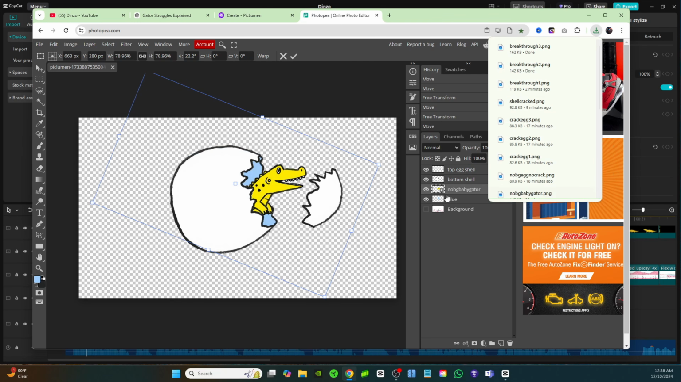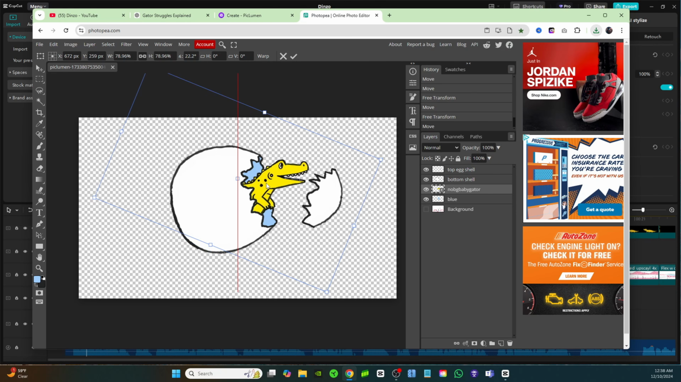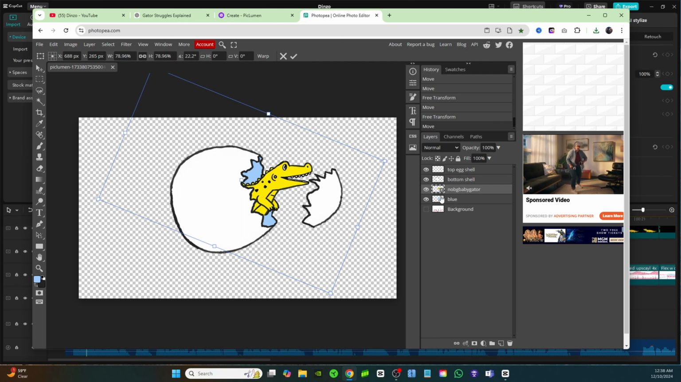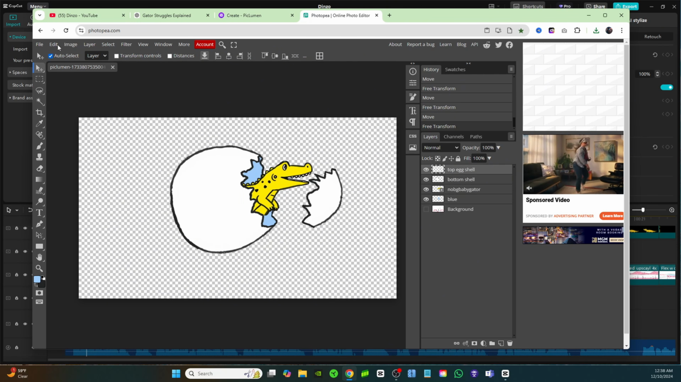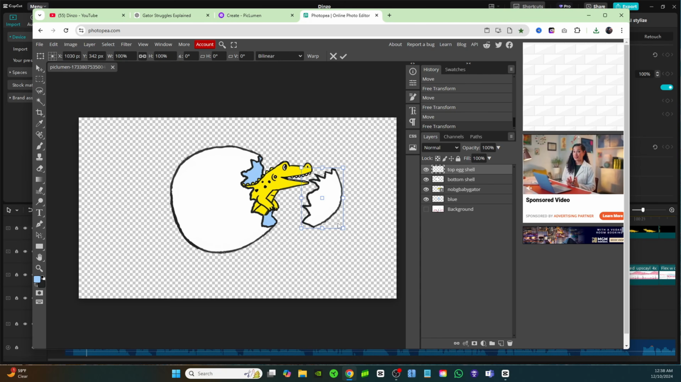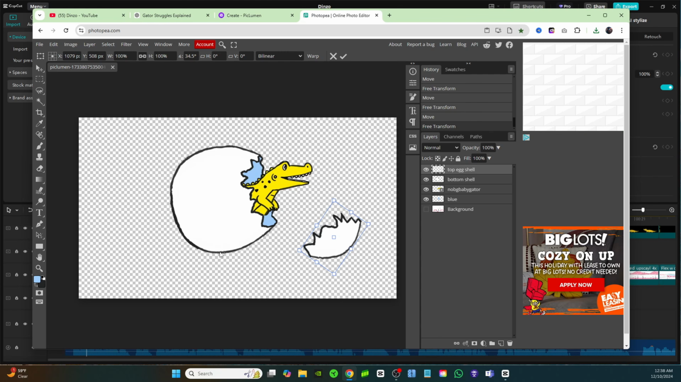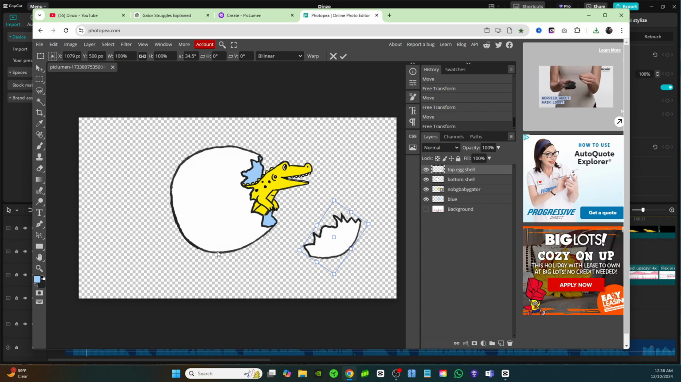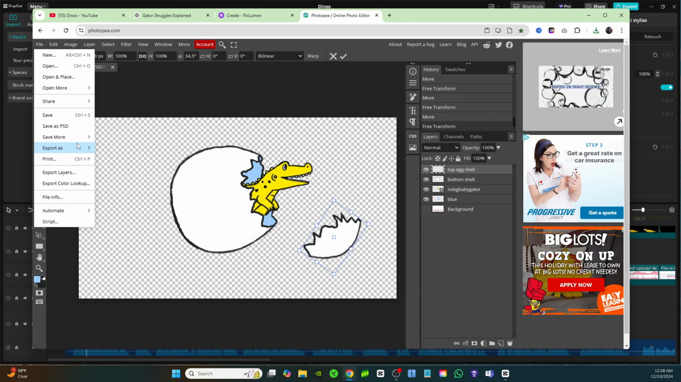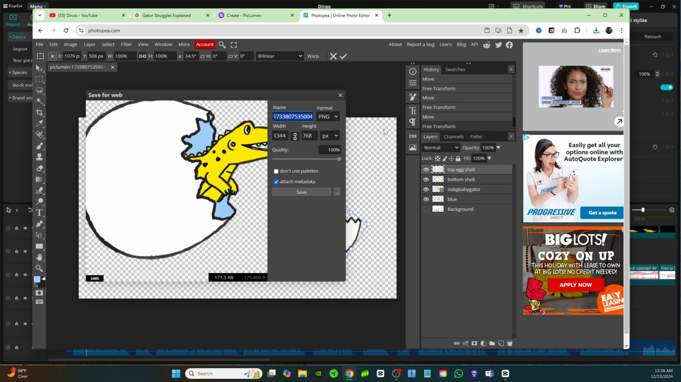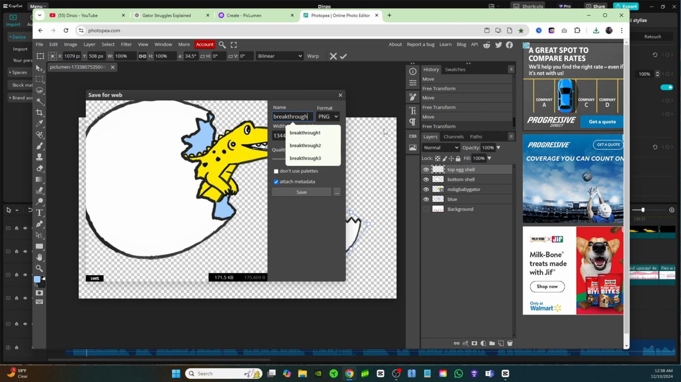And now for the final image in this little animation sequence, I'm going to bring him out just a little bit more. Just about there. And then let me click on that top eggshell and click Free Transform. I'm going to rotate it some more as if it's now fallen on the ground. And I want it kind of level with this egg so that they should be sitting on the ground whenever we put them on the background. All right, so just like that, I'll save that as breakthrough 4.